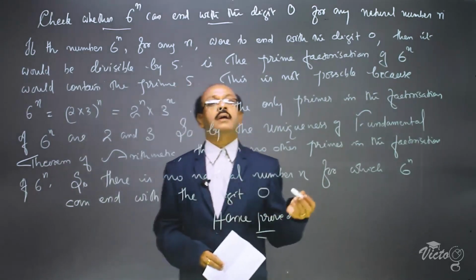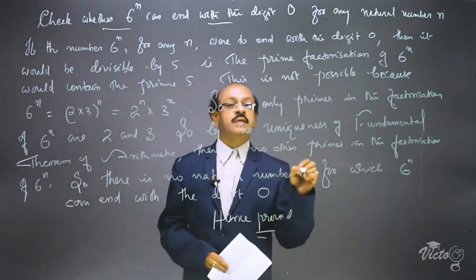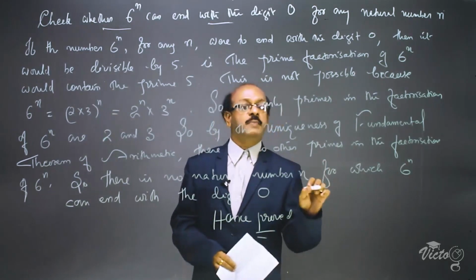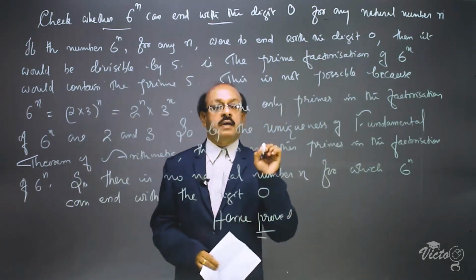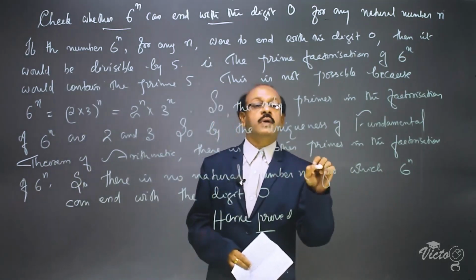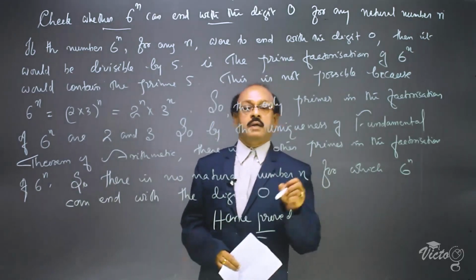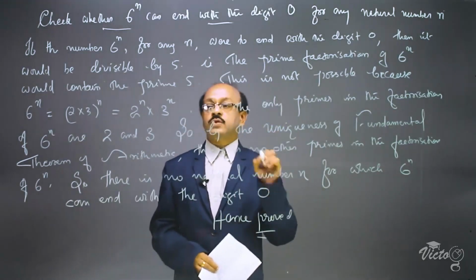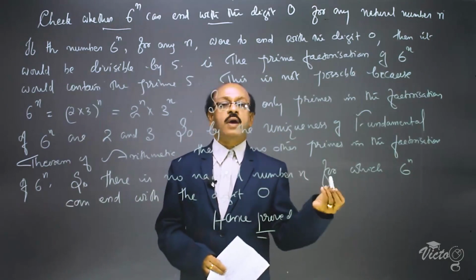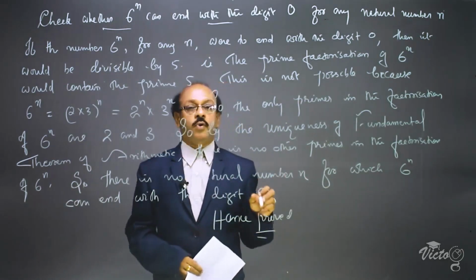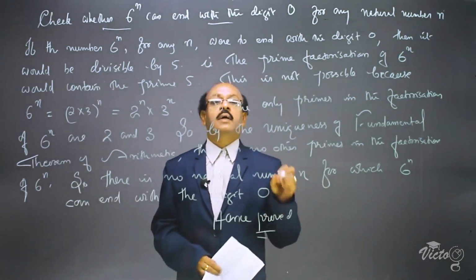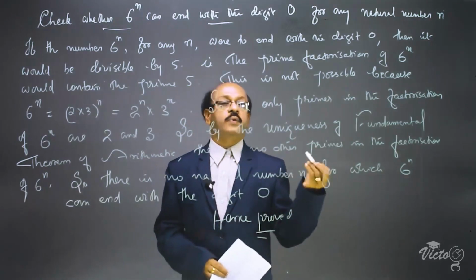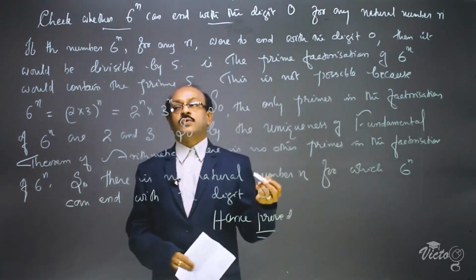If a number is ending with 0, that number must be divisible by 5, and hence it will contain 5 in the prime factorization. But here the prime factorization contains only 2 and 3. There is no 5 in the prime factorization. Therefore, we can conclude that there is no value of n for which 6 raised to n can end with the digit 0.